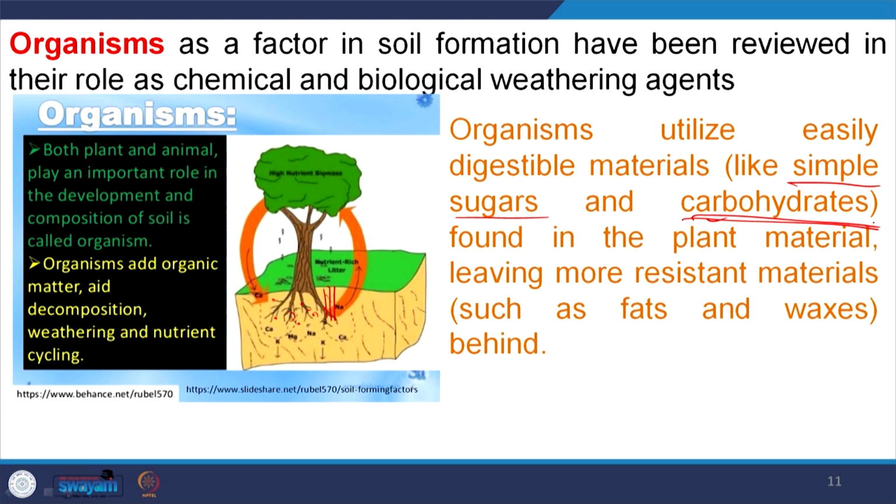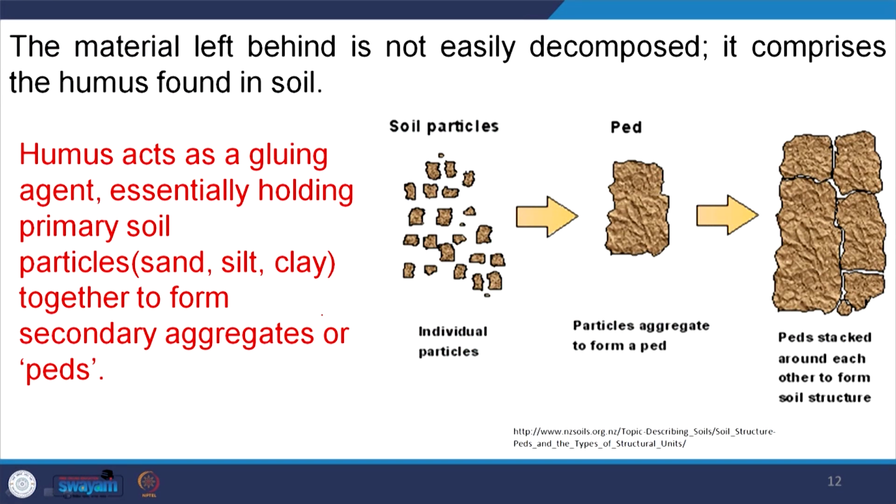However, the more resistant part of the organic matter will be rich in this area, and we have parent material, we have minerals. Now the most resistant part will intermix with the parent material and form one unit that is called a ped.